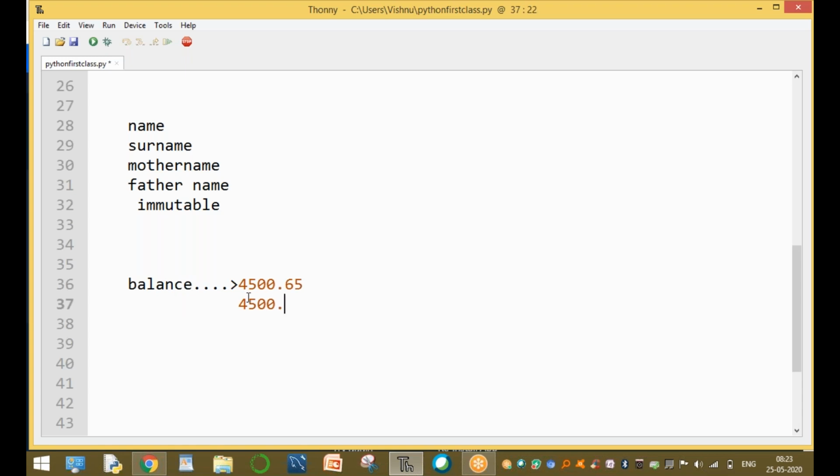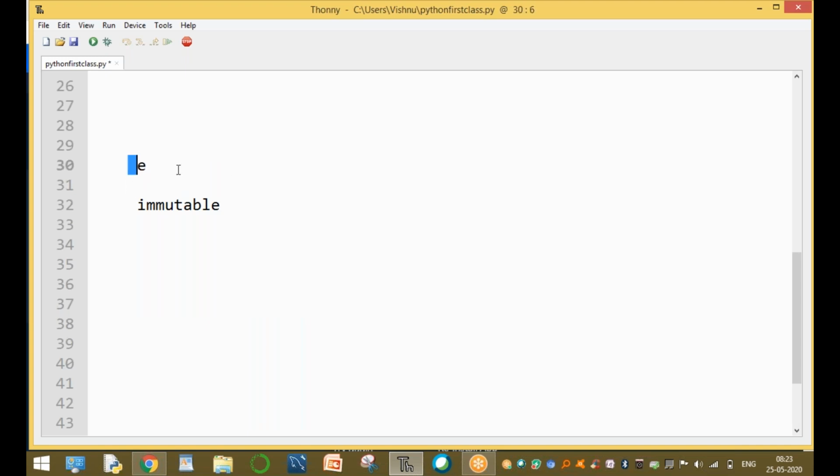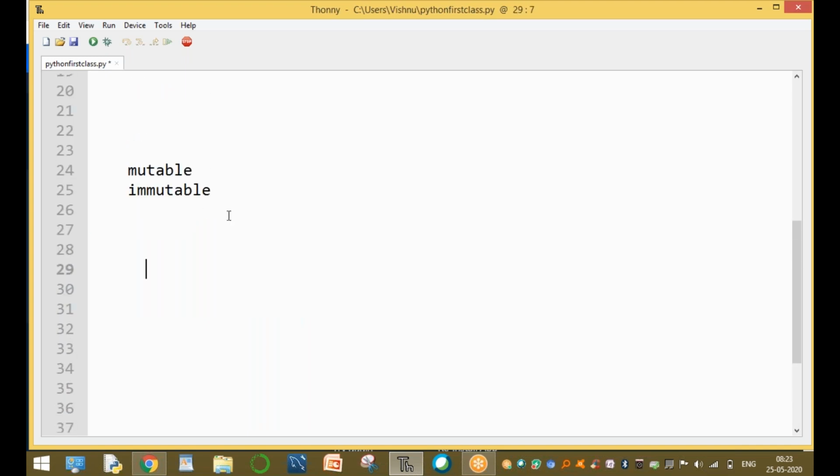Tomorrow morning your balance is 65 paisa plus adding some interest. 35 paisa is interest added, and the next day morning your bank balance is 4,500 rupees 95 paisa. That is, the balance is immutable. Name is immutable, mother name is immutable, father name is immutable, surname is immutable. All these objects are immutable.